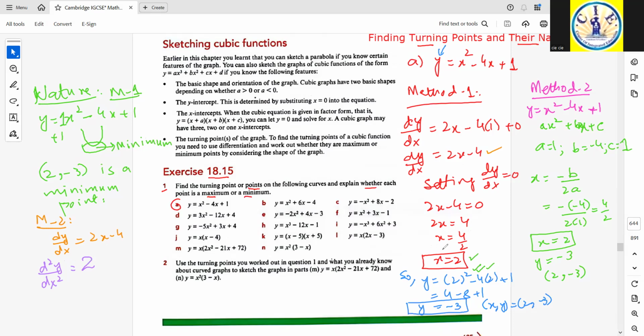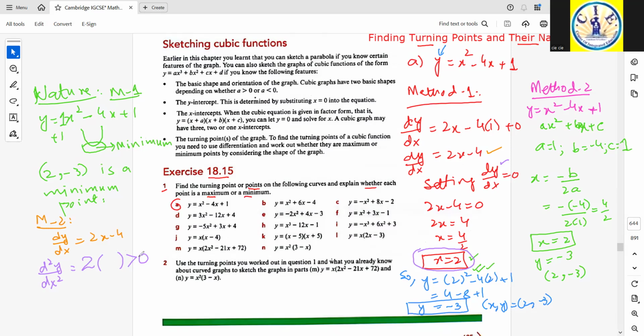Now we need to replace the value of x that we got by setting dy by dx equal to 0. Since this second derivative expression is void of x, we cannot replace x equals 2 here. So that means this second derivative value is positive for all values of x.